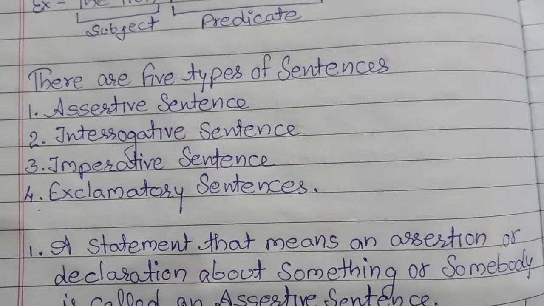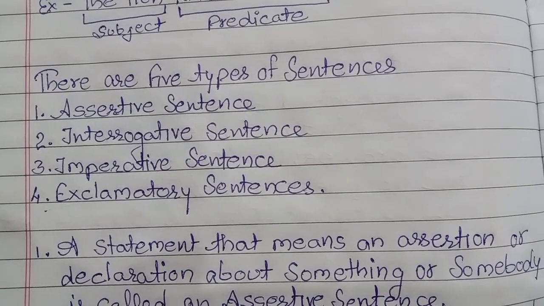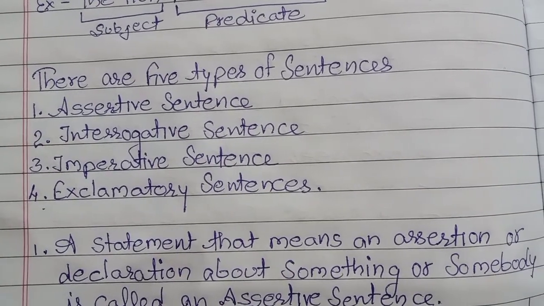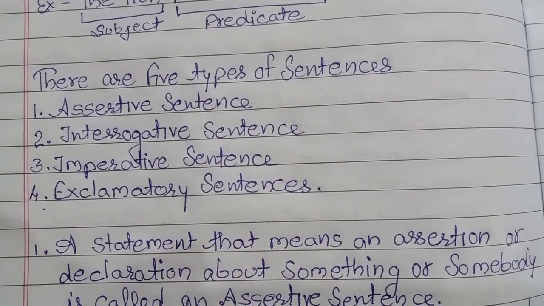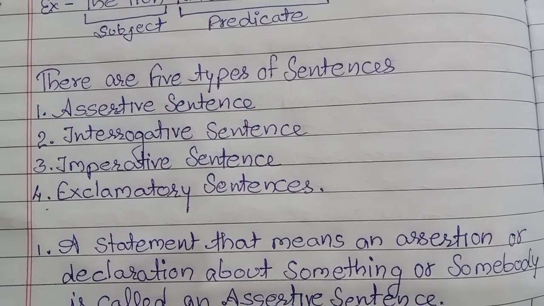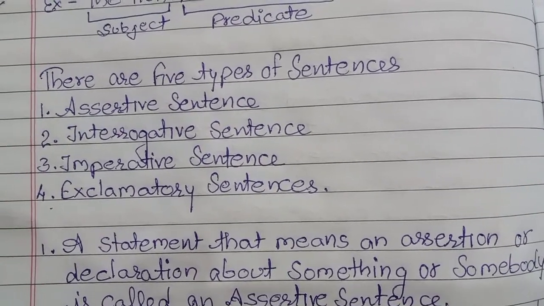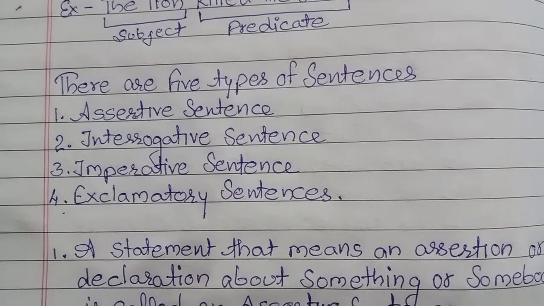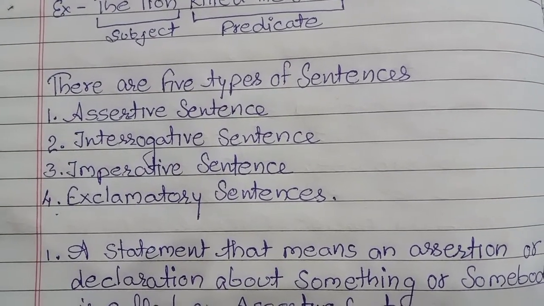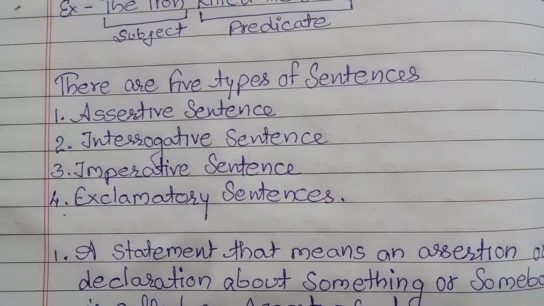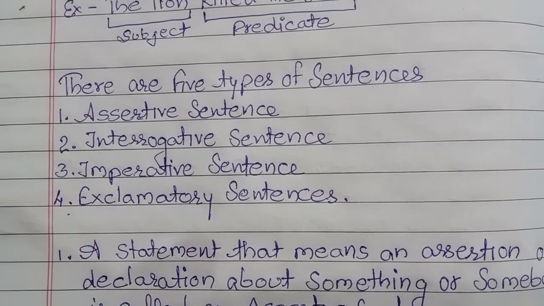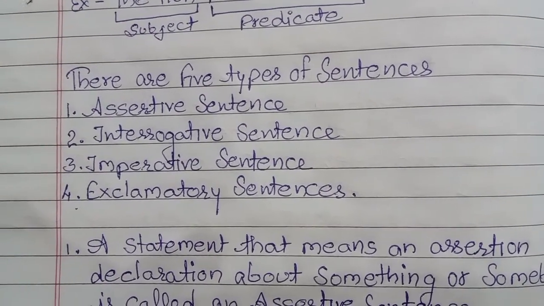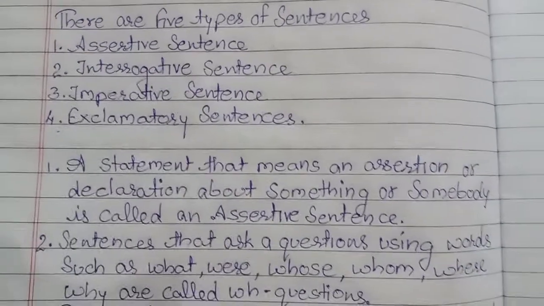First is assertive sentence, second is interrogative sentence, third is imperative sentence, fourth is exclamatory sentence. So, one by one we are going to write the definition of these also. So there are five types of sentences: assertive sentence, interrogative sentence, imperative sentence, exclamatory sentence. So the definition of assertive sentence.